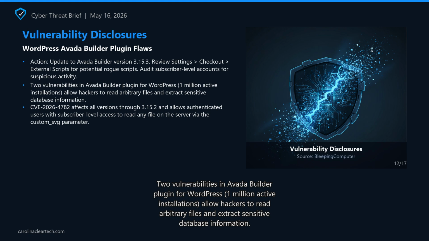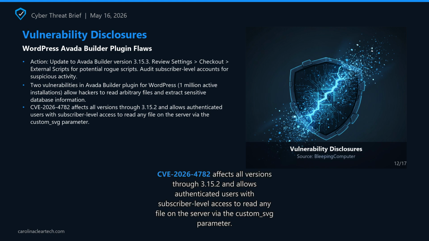Action. Update to Avada Builder version 3.15.3. Review settings, check out external scripts for potential rogue scripts. Audit subscriber-level accounts for suspicious activity. Source, Bleeping Computer. WordPress Funnel Builder plugin exploited for credit card theft. A critical vulnerability in Funnel Builder plugin for